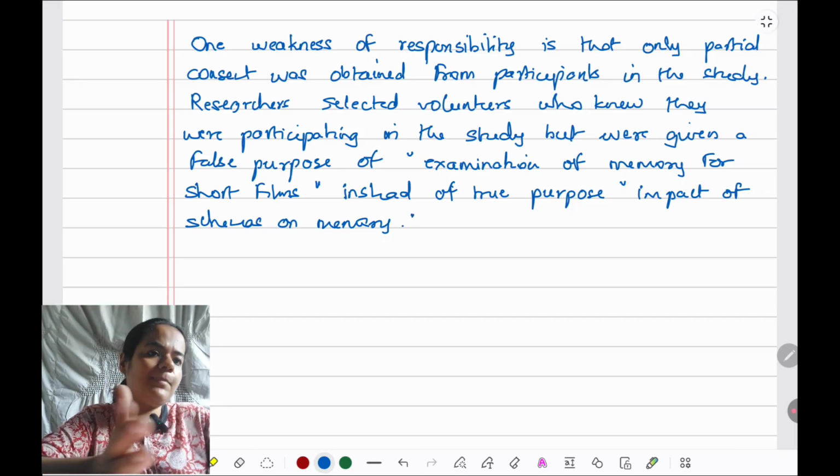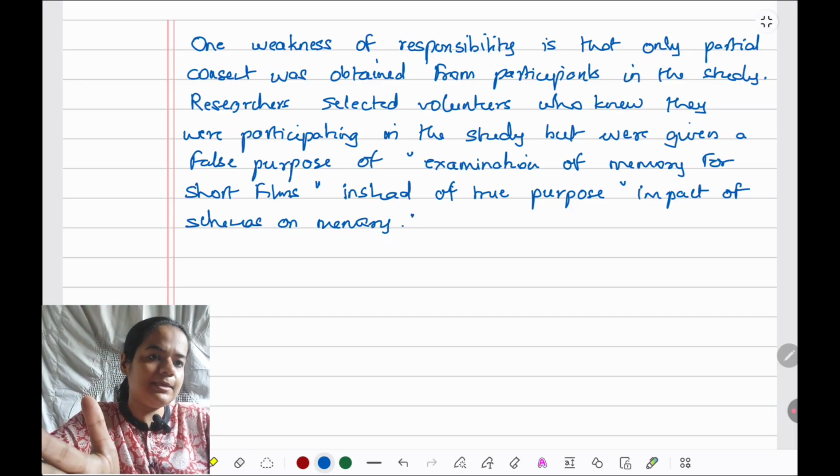So here I have shown only part consent is there, because as such, being volunteers, they know they are in a study, but full consent is not there. They don't know exactly what they are participating in.